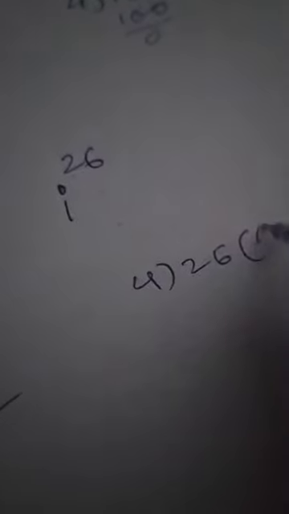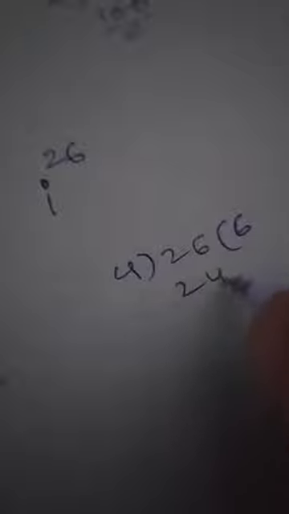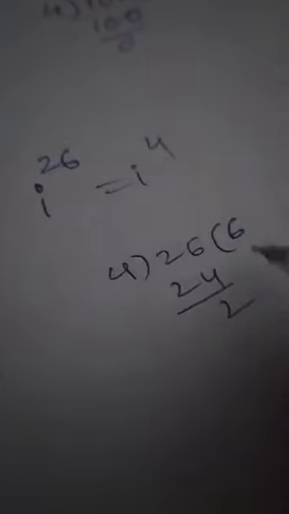Right. Suppose I have i power 26. How to get the value? Divide it by 4. 4 sixes are 24, remainder 2. So how can we write this 26? 4 into 6 plus 2.